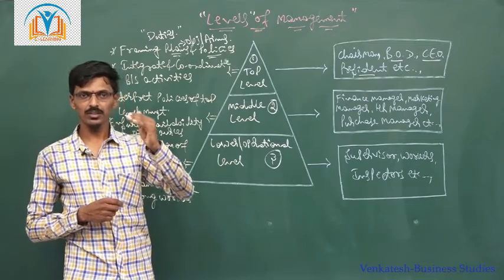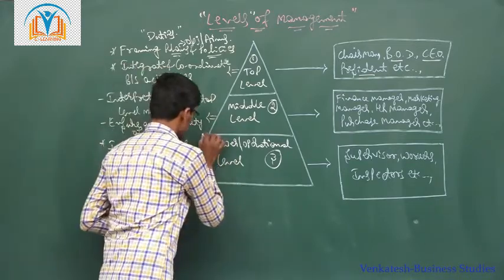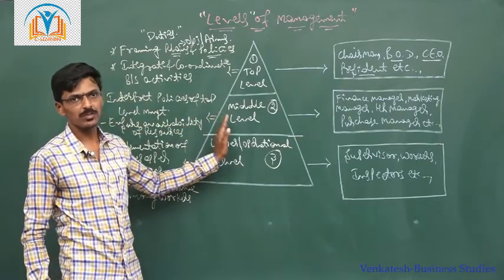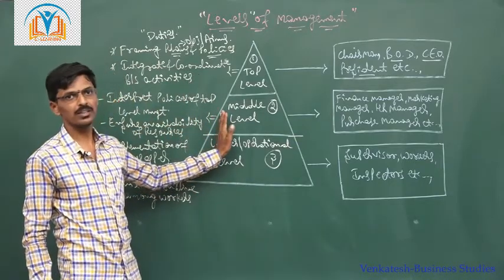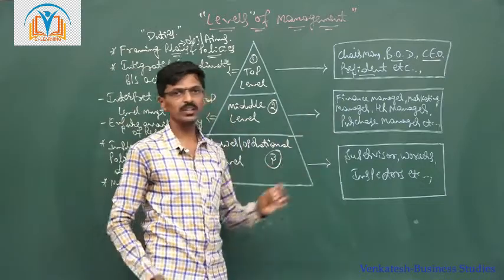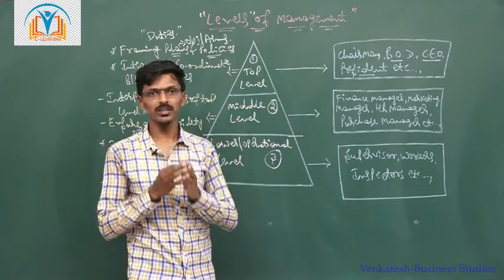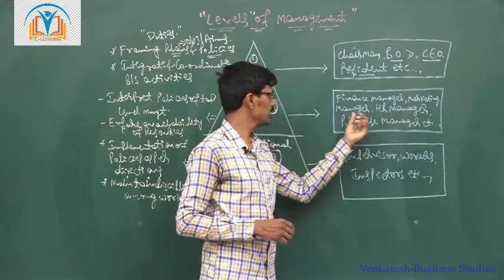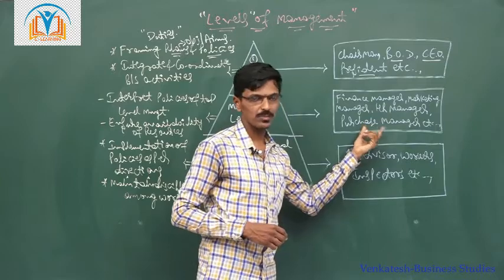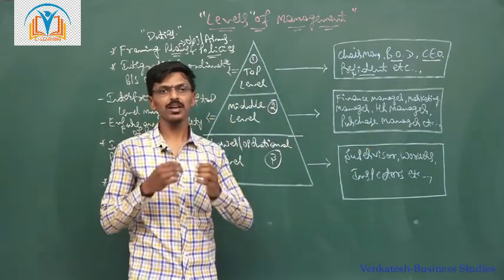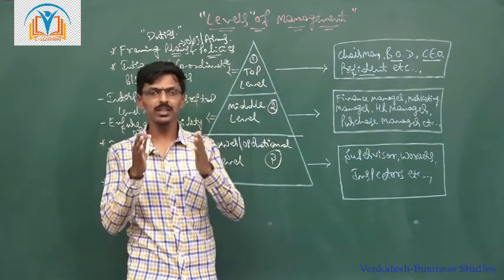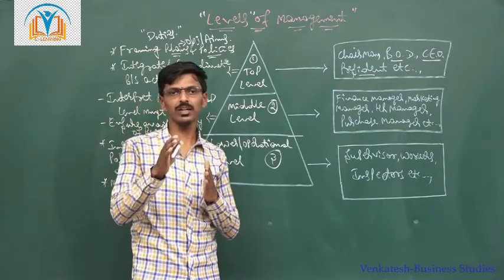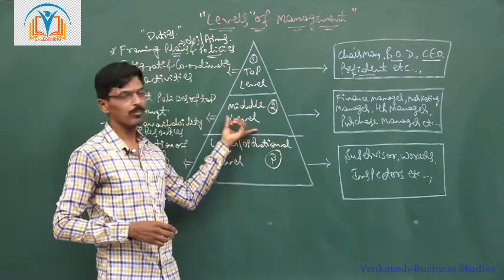After the top level management, the second comes, that is middle level management. The middle level management consists of various departmental managers like finance manager, marketing manager, HR manager, purchase manager, production manager, etc. All the departmental executives come at the middle level management.